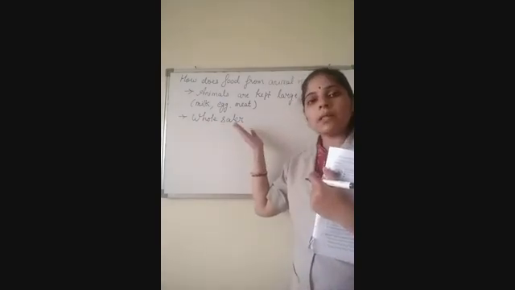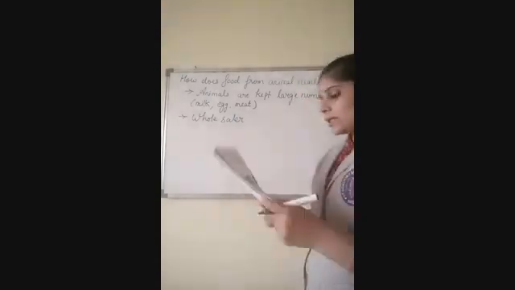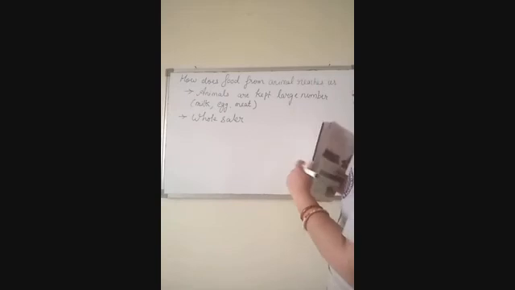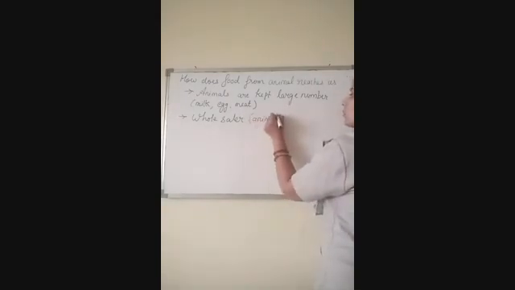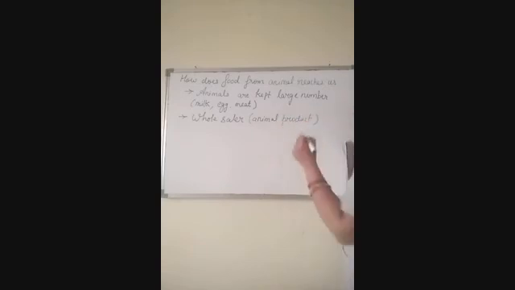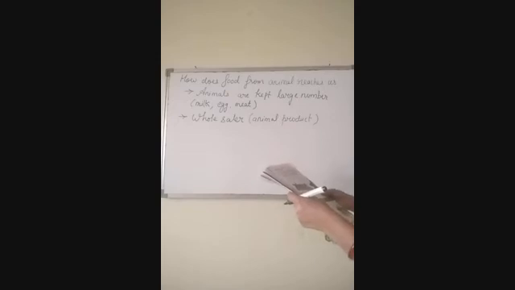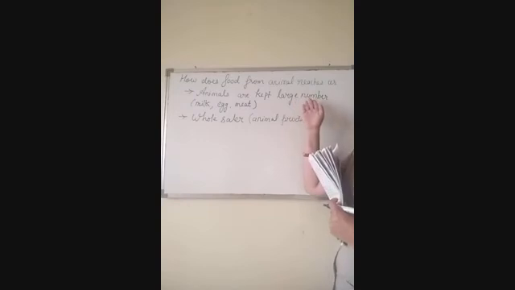So here also there is the same condition. The wholesaler will buy the animal products. That wholesaler is going to buy the animal products and milk from the farm. So first, the animals are kept in a large farm. They are reared, like we are getting milk, egg and meat.